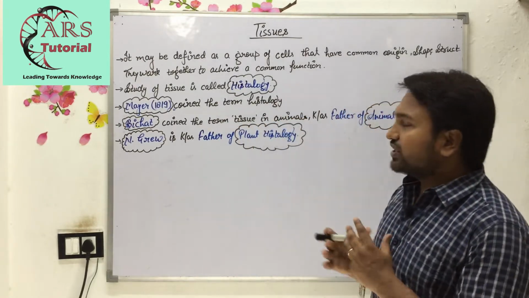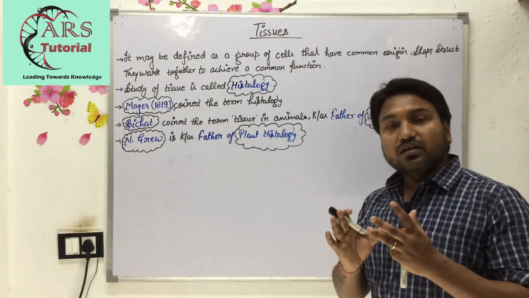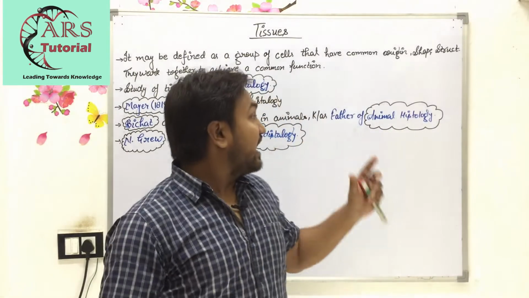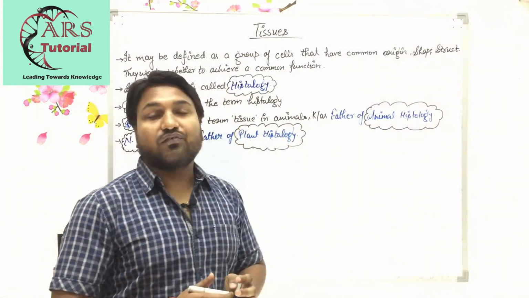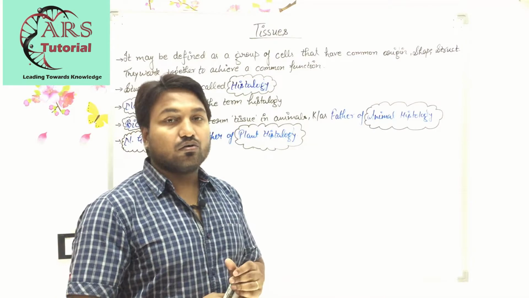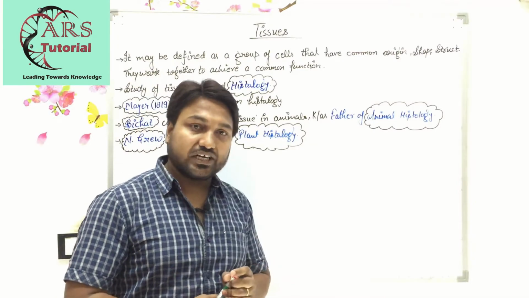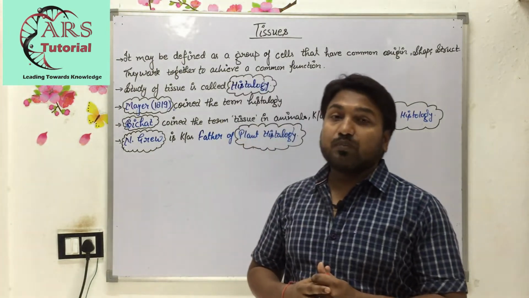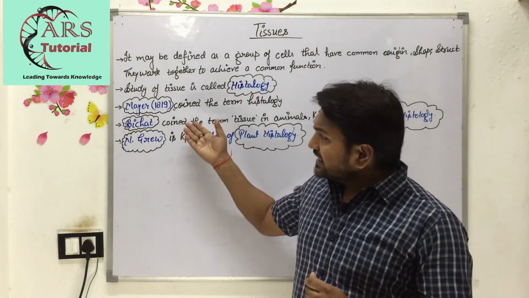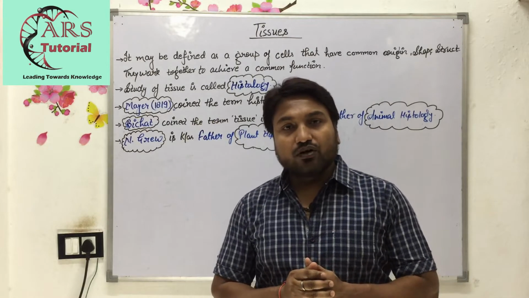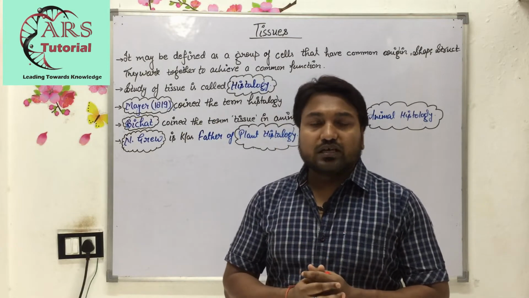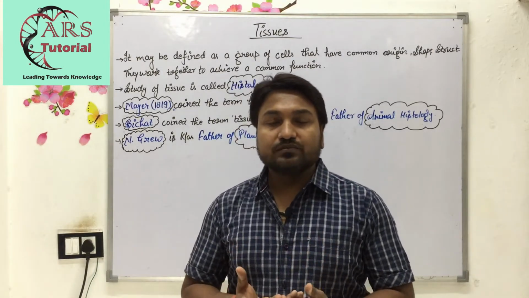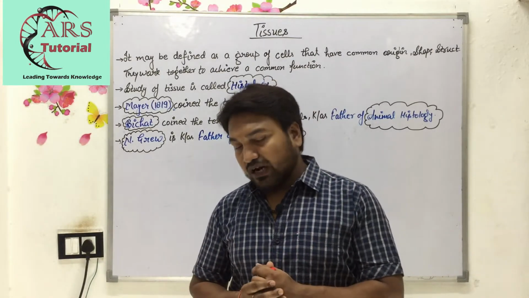Bichat coined the term tissue in animals, and he is known as the father of animal histology. Who is known as the father of histology? Bichat. And Grew is known as the father of plant histology. These points are very important for you to know who coined the term tissue, what is histology, and who is known as the father of histology in animals as well as in plants.